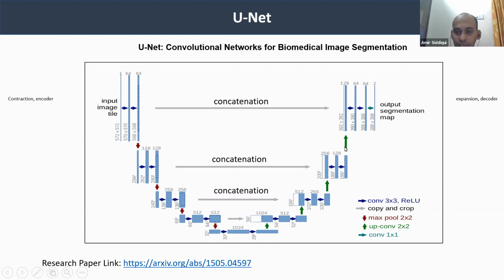So when it goes to the decoder path, it gets upsampled. And this is how this U-Net architecture works. It is the more advanced form, and it is specially used for image segmentation. And because we are doing image segmentation, we use U-Net. Here we cannot use the conventional CNN, because that we can use in object detection or other problems. Now we will go to the Jupyter Notebook and see the code.